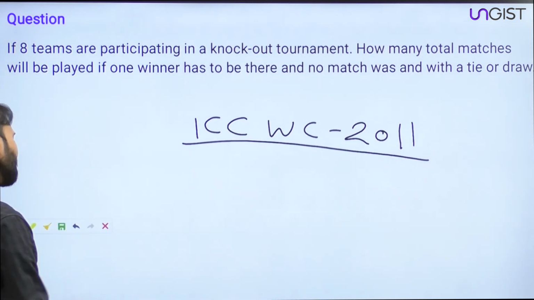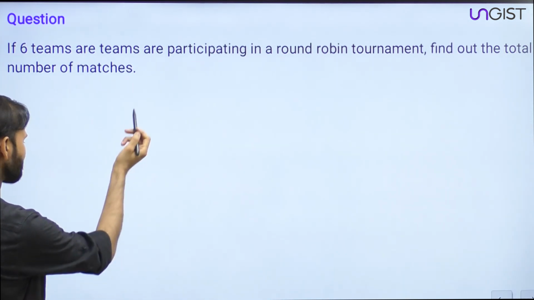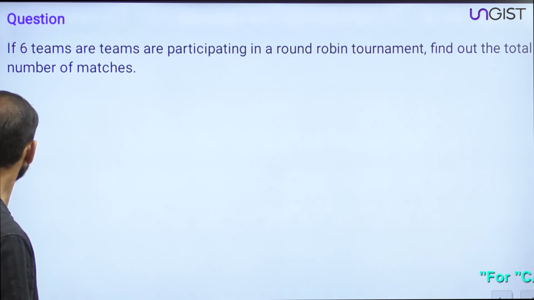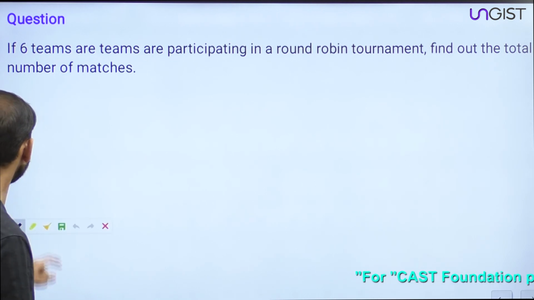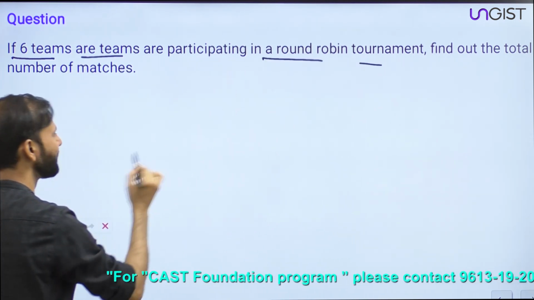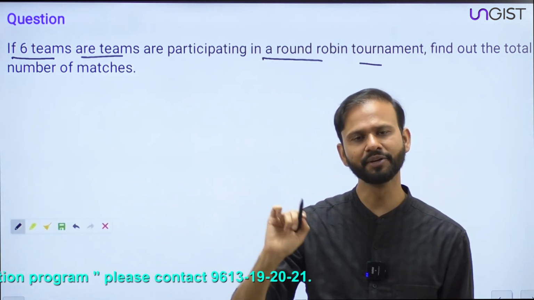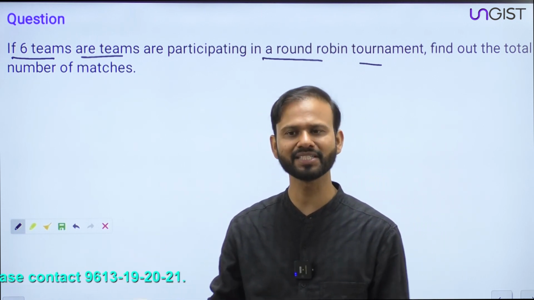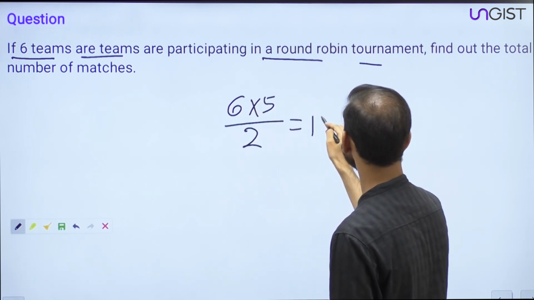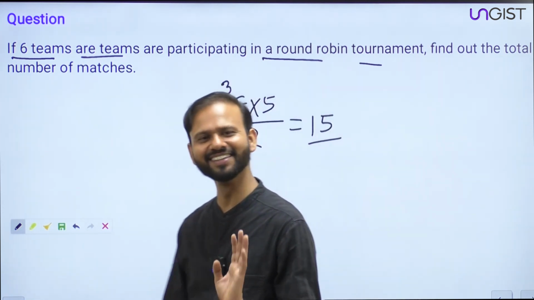No. In this tournament, let me tell you. Okay, this is the question of round robin only. The question is, if 6 teams are participating in a round robin tournament, find out the total number of matches. Then what will be the answer, everyone? 6 into 5 divided by 2, right? It is the same as handshake. So this is 6 into 5 divided by 2, which is 15. Clear?